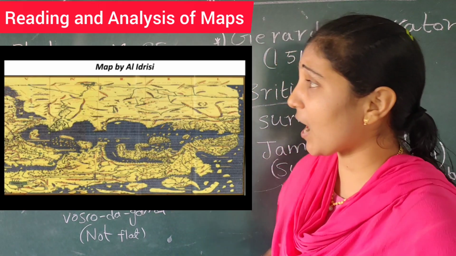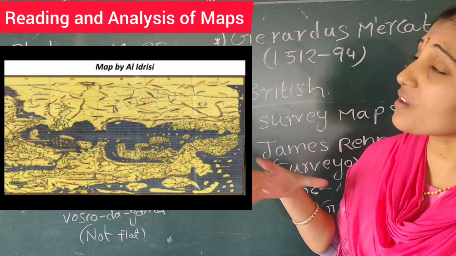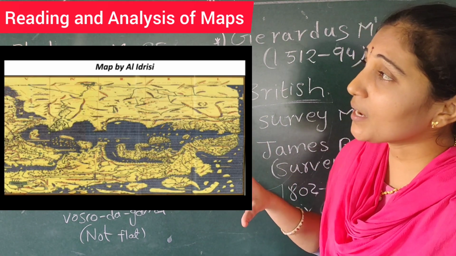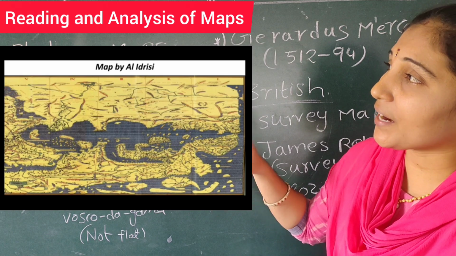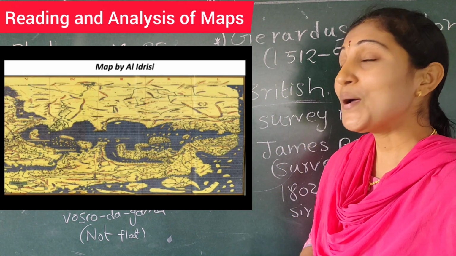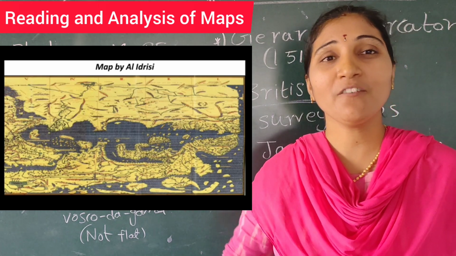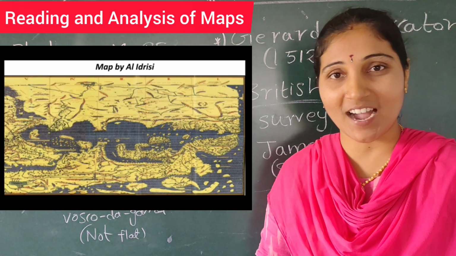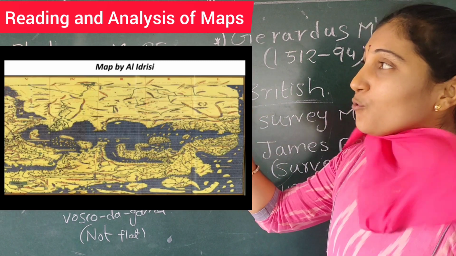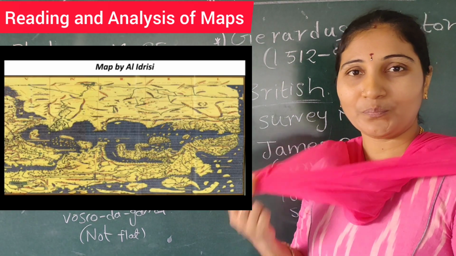When you observe the map here, the legend is written in Arabic, and they especially represented Arabia in the middle, giving it importance. The most important difference you have to notice here is that the map places the south direction towards the top.